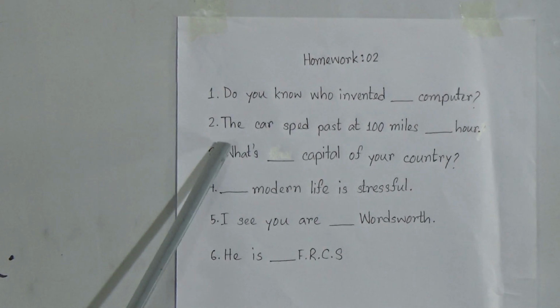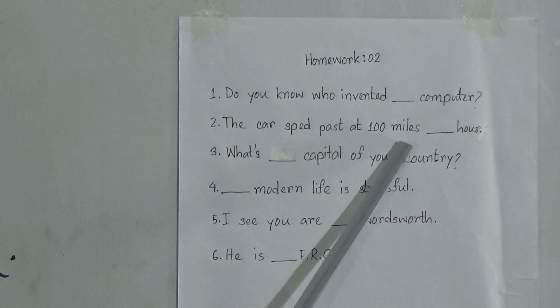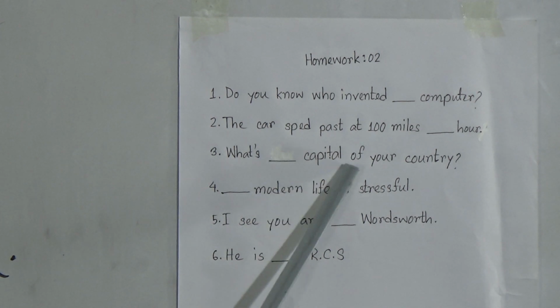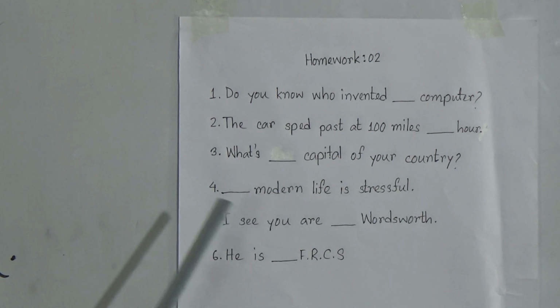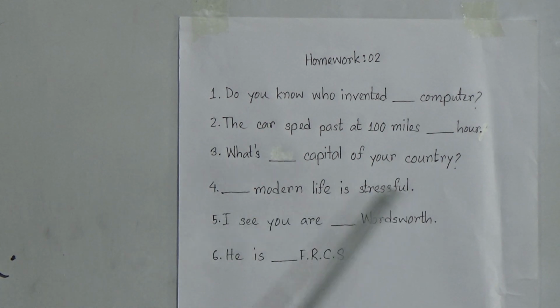Number 2, the car sped past at 100 miles dash hour. Number 3, what's dash capital of your country? Number 4, dash modern life is stressful. Number 5, I see you are dash Wordsworth. Number 6, he is dash FRCS.